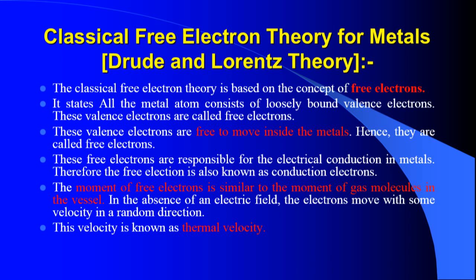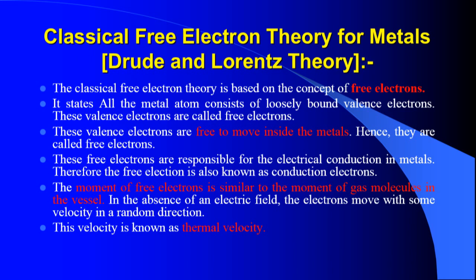The electric field creates the gradient for the movement of free electrons from one point to another. Without the electric field, the electron continuously moves, but in a random direction. That velocity of the free electrons in the absence of an electric field is known as thermal velocity.